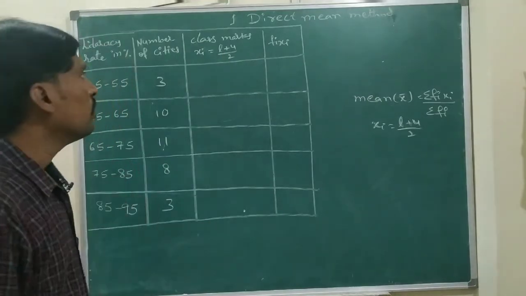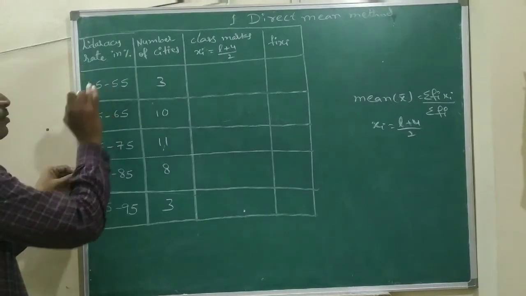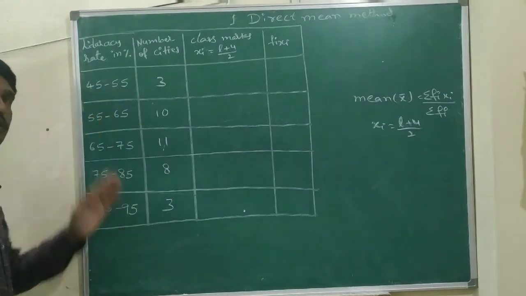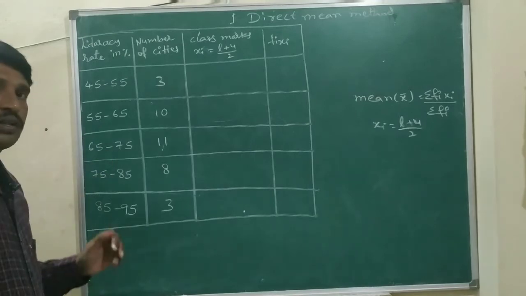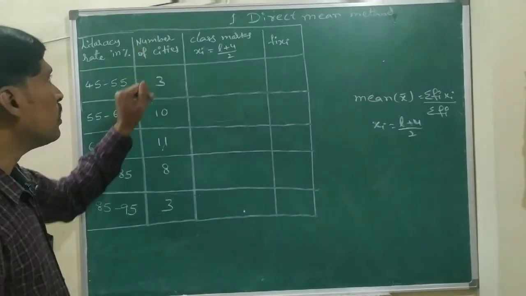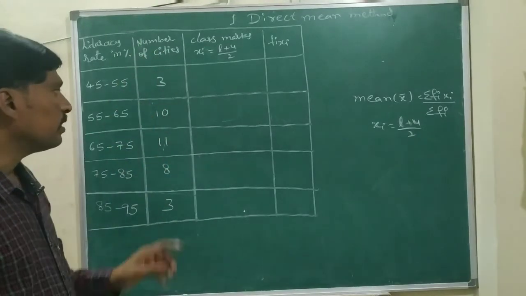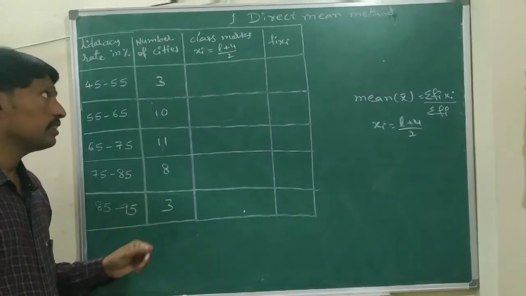Now the class intervals are 45 to 55, 55 to 65, 65 to 75, 75 to 85, 85 to 95. Number of cities we are taking as frequency: 3, 10, 11, 8, 3.